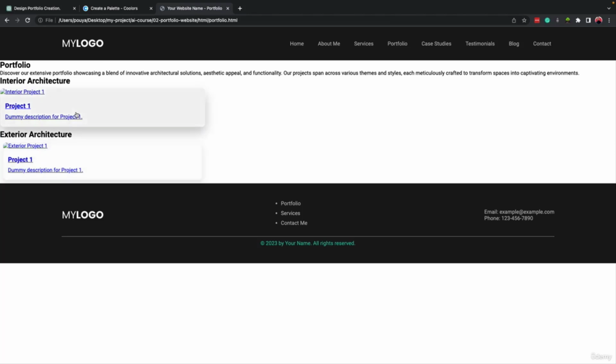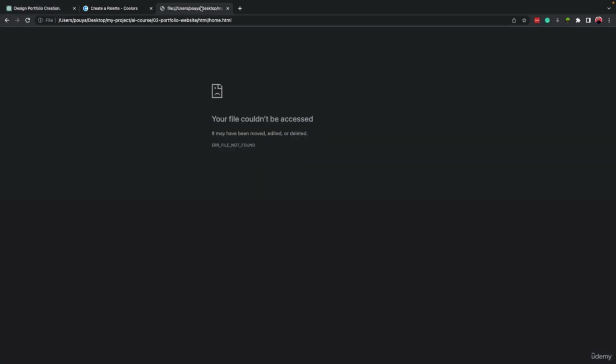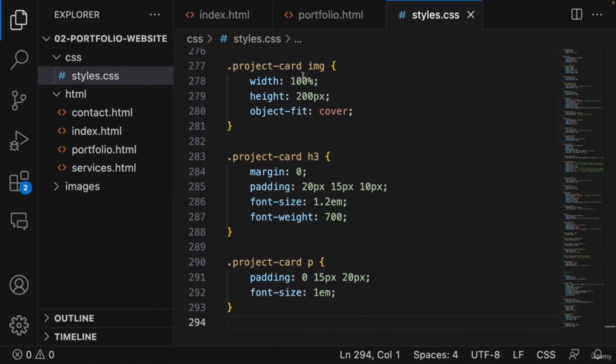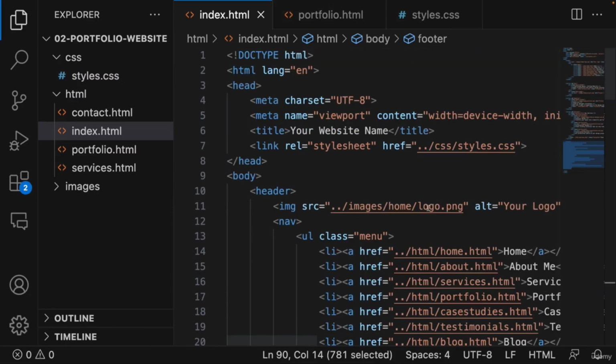It looks much better, but I don't like it, right? It's not what I want. So we need to work on the style. Let's go to home. Okay, it doesn't go to home as well. It's home.html. It should be index.html, right? So let's go back. We can come here and make the changes for the header as well.